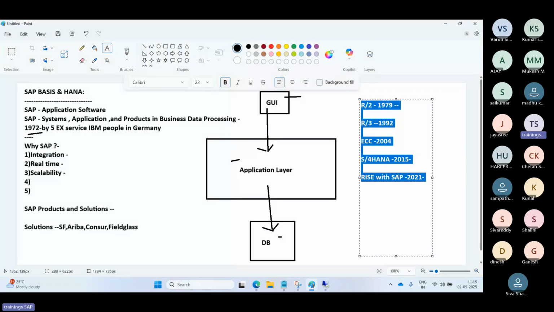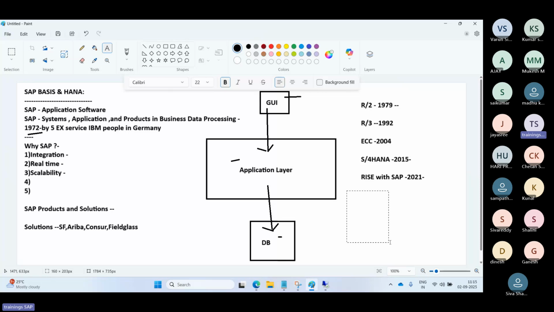Here, we are not the only person working on one SAP system. We have multiple departments of people, like functional people: FICO, finance people, material management people, sales people, HR people, and many functional people who will log in.